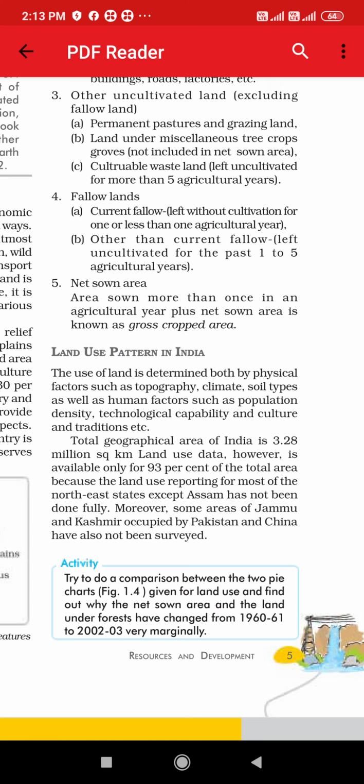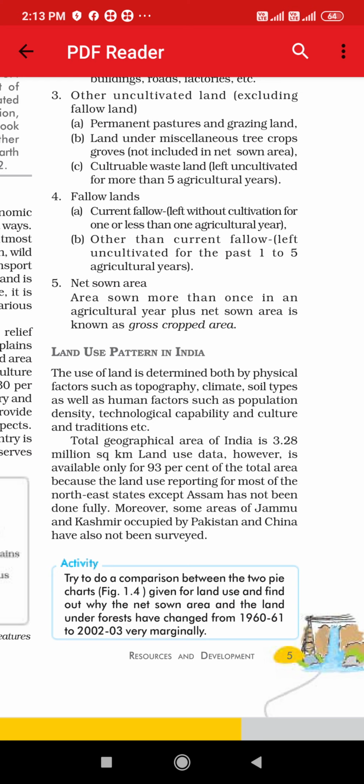Now, for example, there is one square, and in that square, in small amount of area, we have grown some crops. Okay. So it means that the square which is available, we have not utilized the whole square for growing the crops.